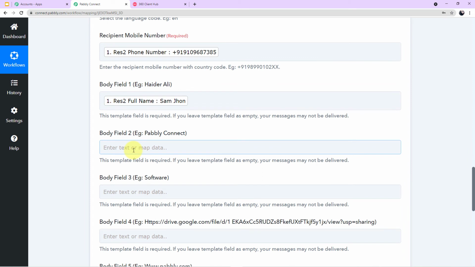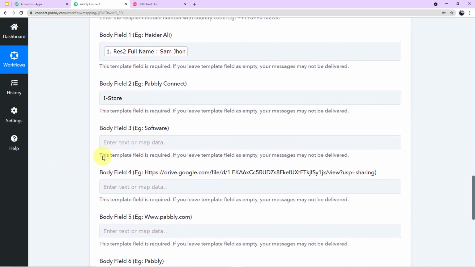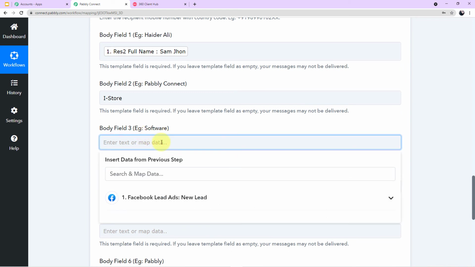In body field 2, it is written example Pabbly Connect. So here we have to write the name of our store, mobile store. Let's say the name of our store is iStore. Okay, this is the name of my store, iStore. Now in body field 3, the example is software. So here we have to write the product. So what are we supplying, I mean what are we providing? Mobiles. Or we can write electronics.